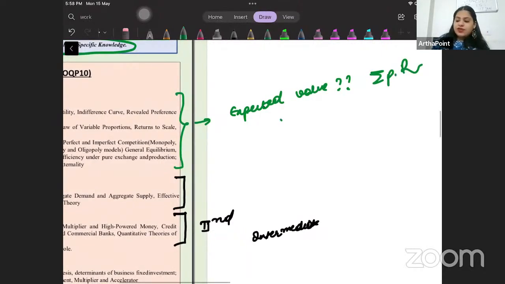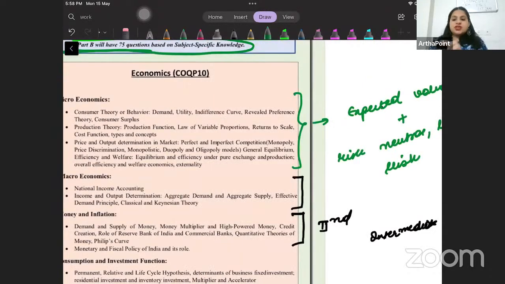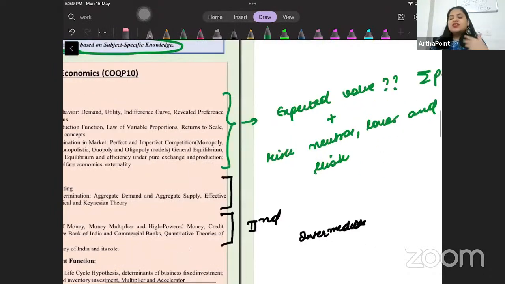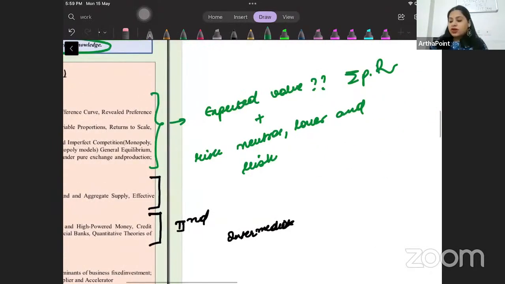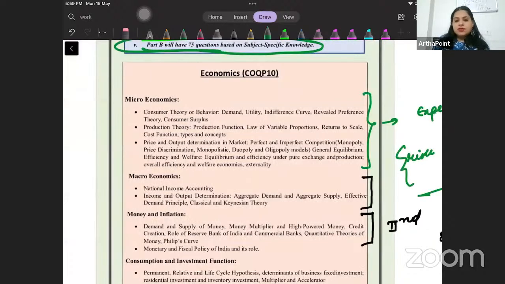And just know the definition of risk neutral, risk lover, and so are you understanding? What is not in the syllabus need not be done, but at a very basic level, just to know the definition of who is risk neutral, who is risk lover, who is risk averse is enough. Otherwise, no, it's not required because it is not a part of the syllabus. Intertemporal is not a part of syllabus, it is not required.